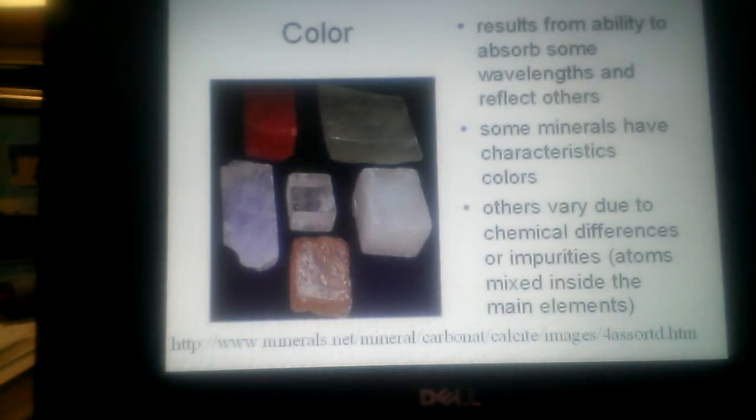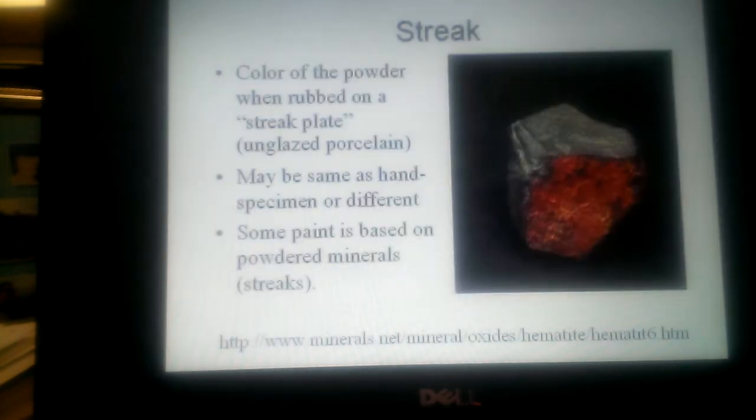Now, color can be helpful and also not helpful. If you have a white rock, probably not so helpful. But if you had that bright orange sulfur that we looked at in lab, that would make it very easy to identify.